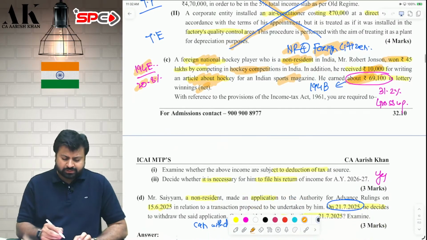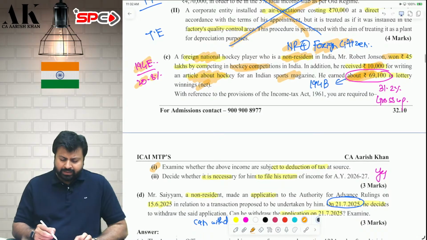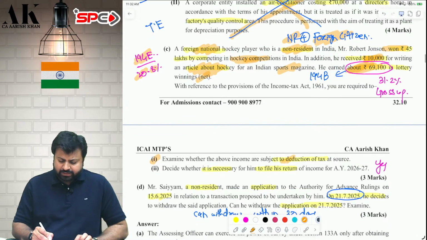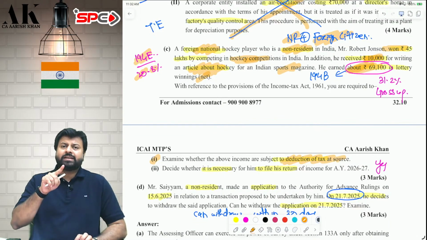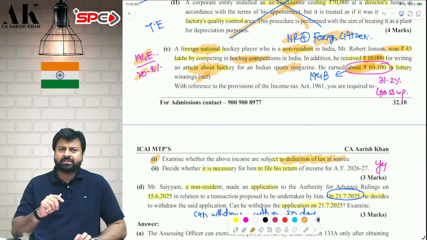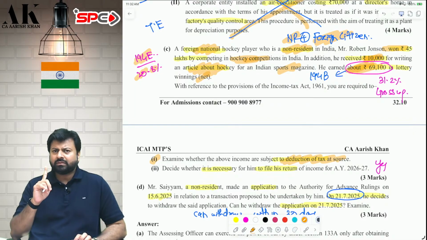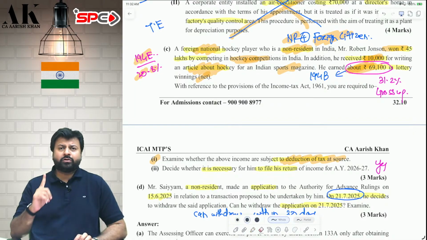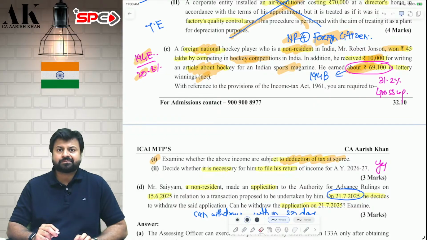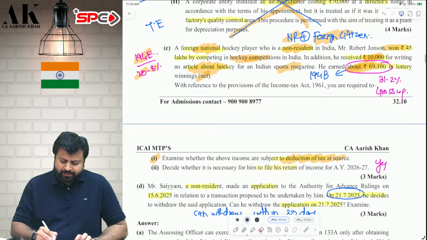So what are the questions? Question number 1. Examine whether the above incomes are subject to deduction of tax at source. Yes, the first income and the second income are subject to deduction of tax under 194E at 20.8% and the third income, that is the lottery income, is subject to deduction of tax under 194B at the rate of 30% plus cess. Whether it is necessary to file the return?